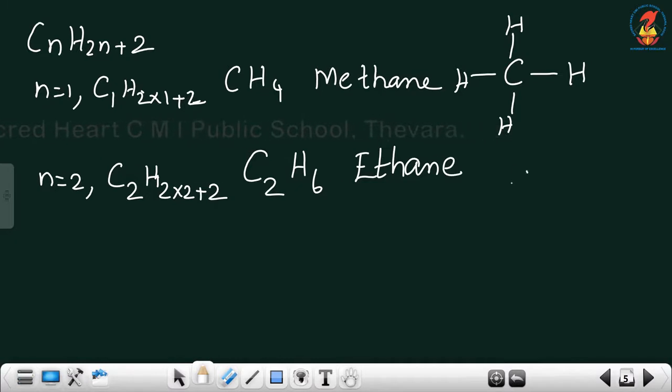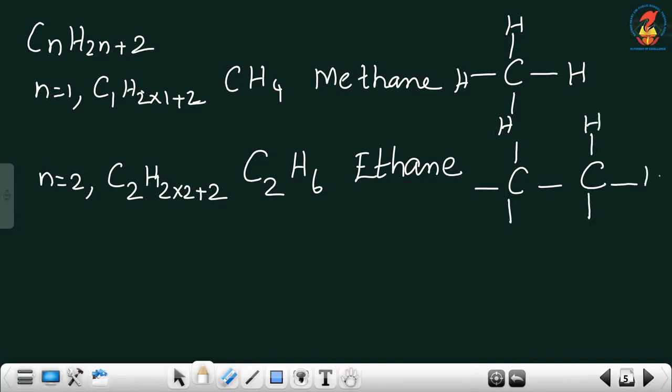Now, there are 2 carbon atoms. So, I will draw 2 carbon atoms. Here all the bonds are single bonds. So, draw a single bond between the carbon atoms. Now, valencies. First carbon has 3 free valencies. Second carbon also has 3 free valencies, where you have to write hydrogen atoms. Okay, so this is the structure of ethane.